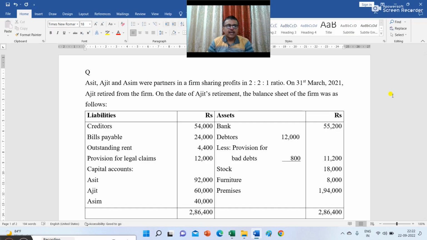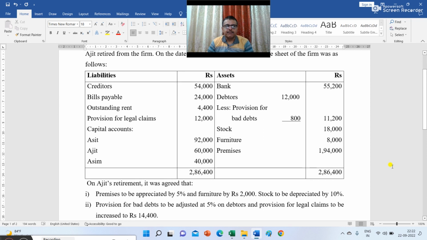Ashit, Ajit and Ashim were partners in a firm sharing profits in 2:2:1 ratio. On 31st March 2021, Ajit retired from the firm. On the date of Ajit's retirement, the balance sheet of the firm was as follows. On the liability side, we have creditors 54,000, bills payable 24,000, outstanding rent 4,400, provision for legal claims 12,000, capital accounts of Ashit 92,000, Ajit 60,000 and Ashim 40,000.